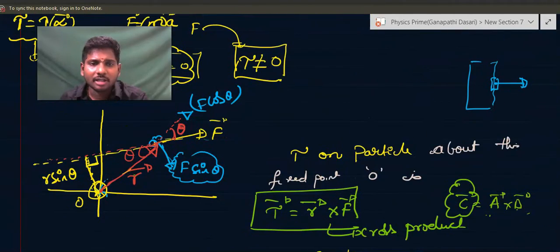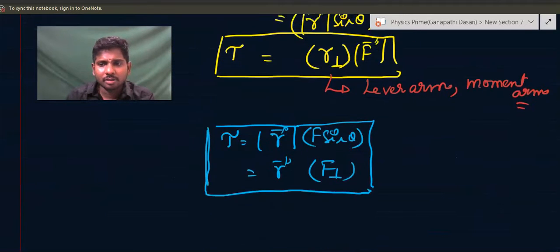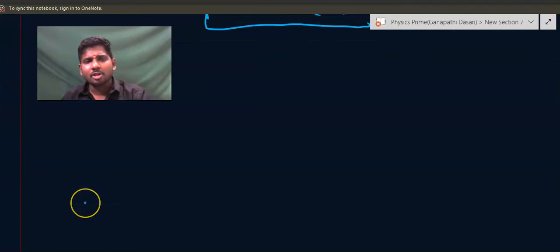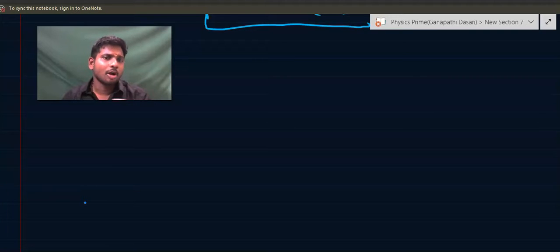Now whatever the torque is, that will be perpendicular to the plane of both R and F. Those are some of the important conclusions you need to take away from this torque concept. From this torque concept only, you will have a lot of extension and study of problems. We will solve some problems throughout this lecture so that you will become familiar with finding the torque for different situations.